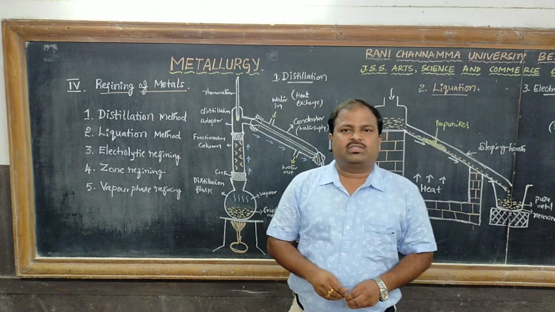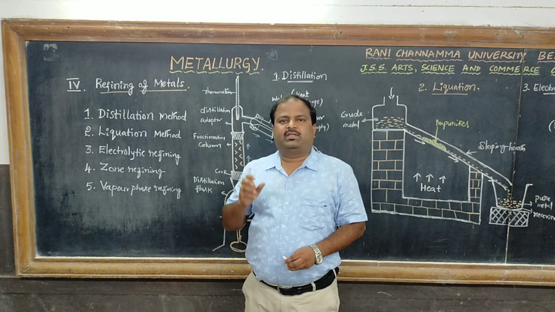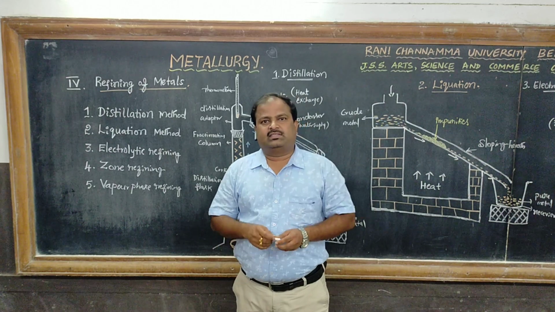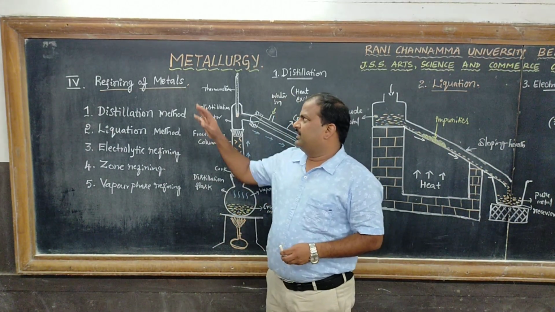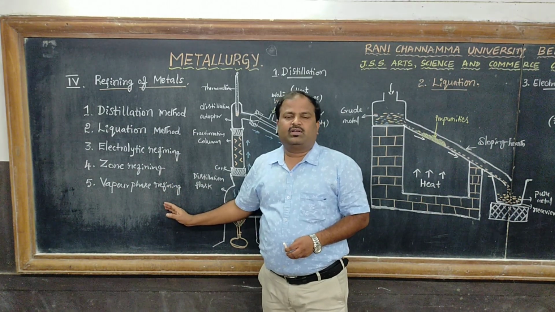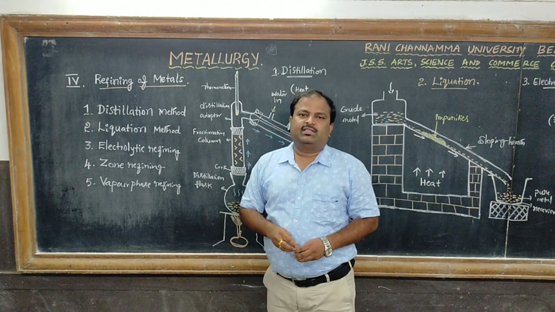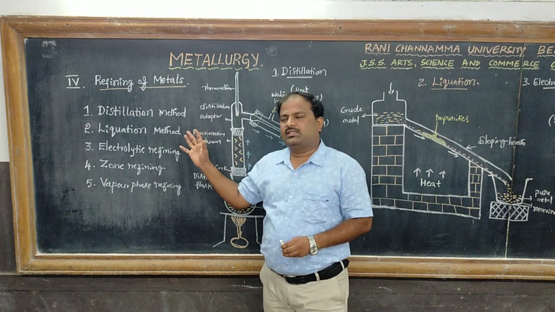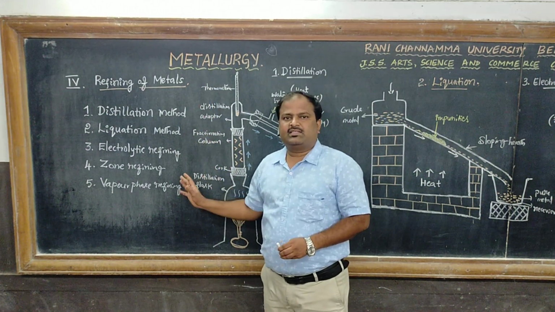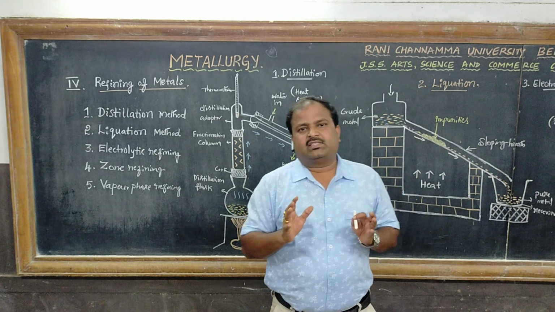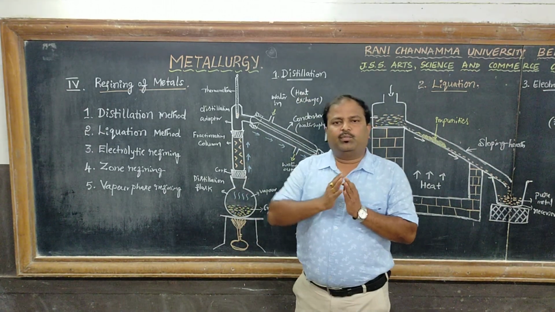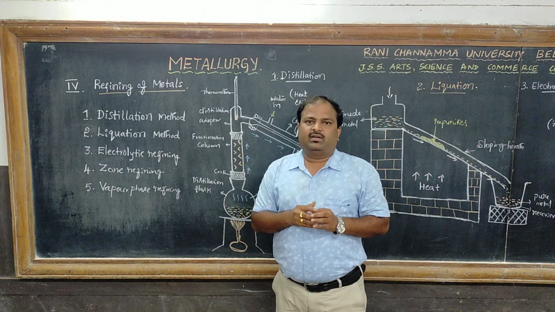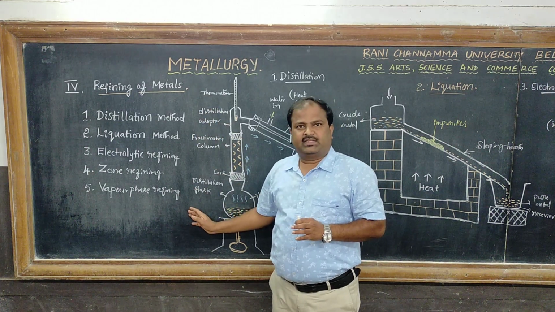Refining is the process of purifying the metal. It involves different methods based on the nature of the metal and the nature of the impurities. At this stage, certain impurities are still combined with the metals. We remove the impurities and get a pure metal, 99.9% pure, by following one of the methods.